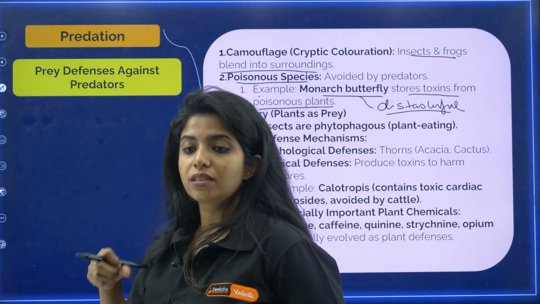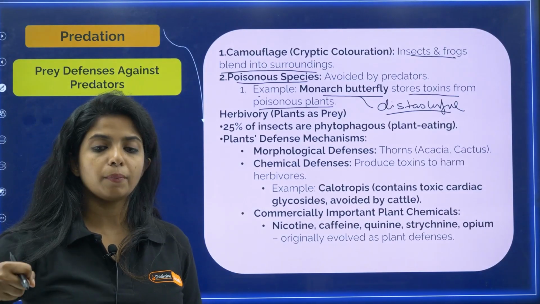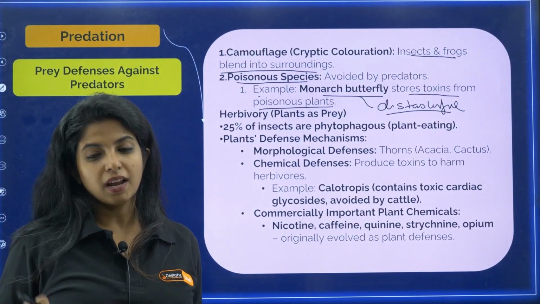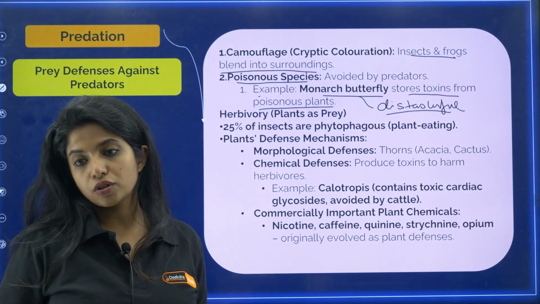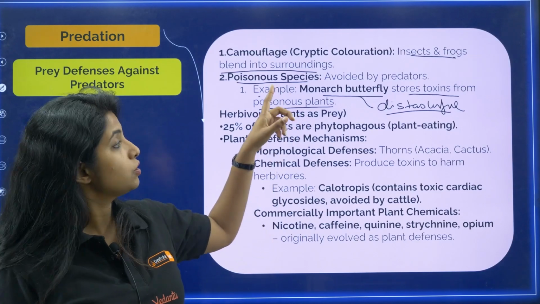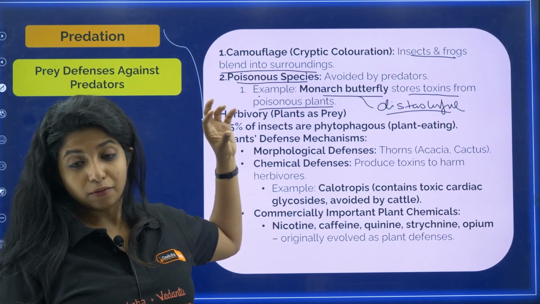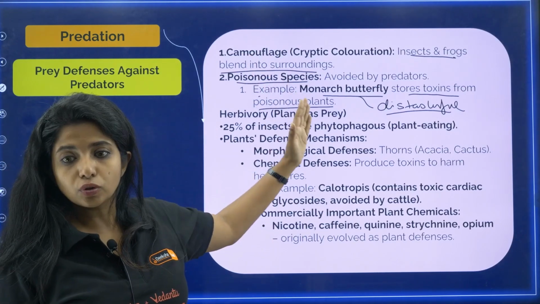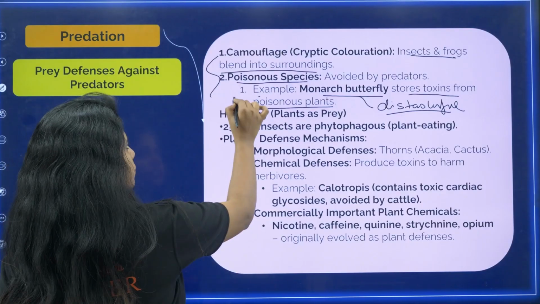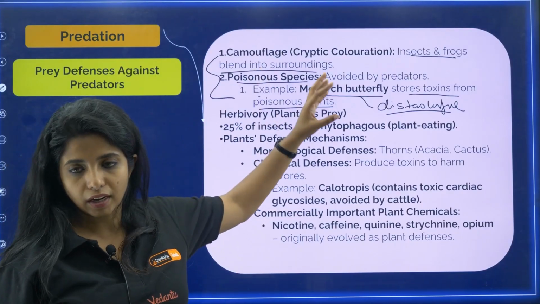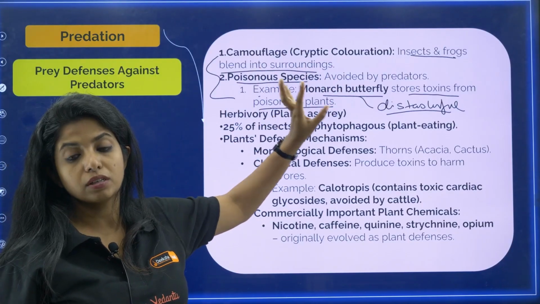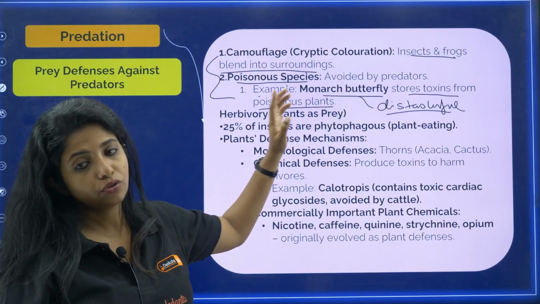These toxins are stored in its body. So whenever it grows up, any organism that eats it will be feeding on the toxins stored there. So these are poisonous species. Obviously no one would prefer having it. So these are the two things for animals, my dear children. Examples of animals: one is camouflage, and another is being poisonous. Monarch butterfly is really important.